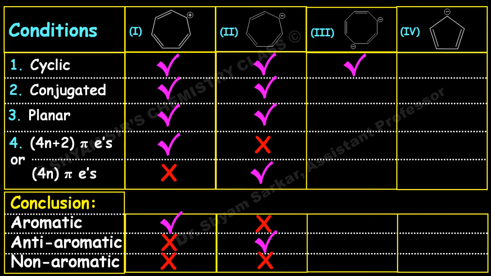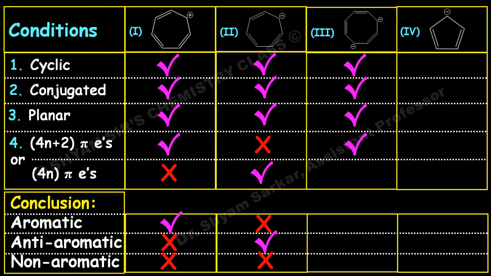This conjugation is much more stabilized compared to the tub form or boat form. So here the boat form will not exist. It will remain planar and conjugated with this type of structure only. And it obeys the 4n plus 2 pi electron rule because a total of 10 electrons are there, where n equals 2.